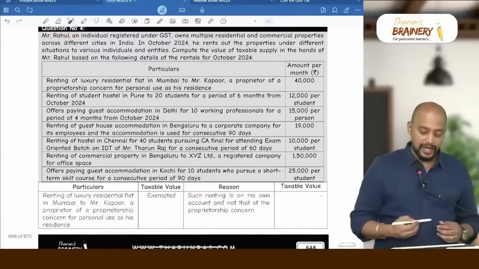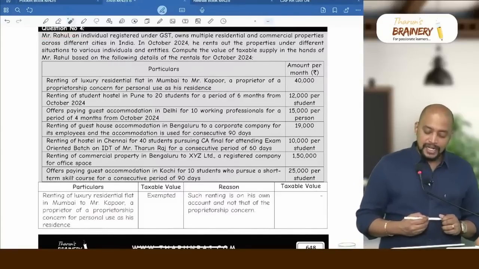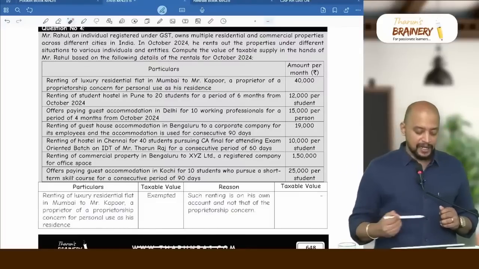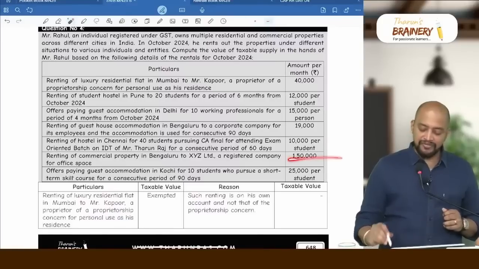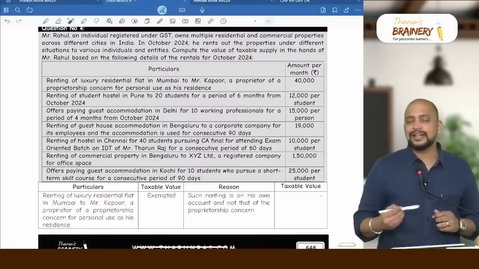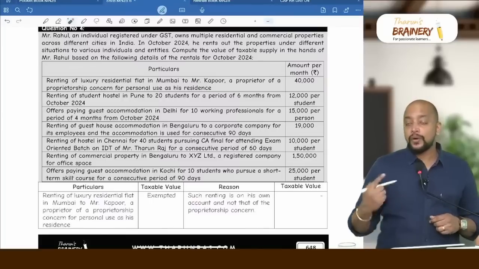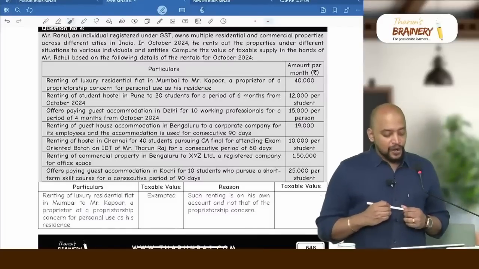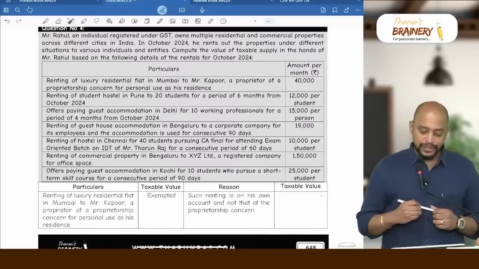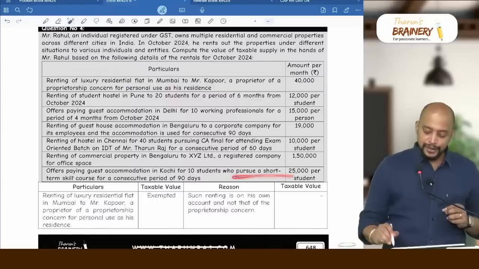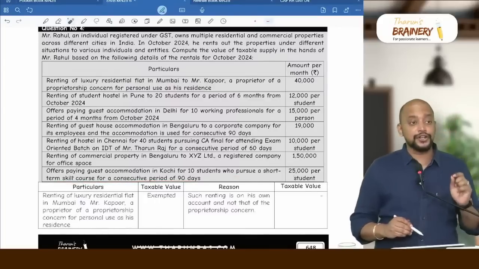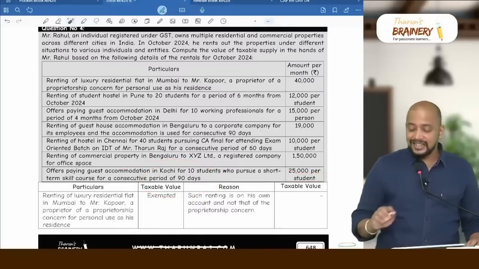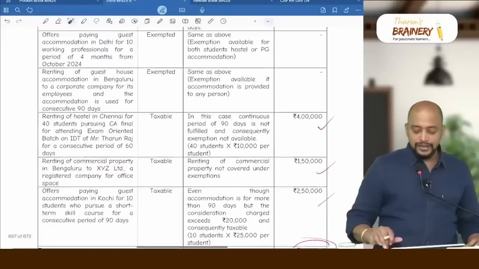Rahul, supplier. Then next, renting of commercial property in Bengaluru to XYZ Limited, a registered company, for office space, 1,50,000, definitely taxable. But sir, in case of commercial property, we have RCM only when the supplier is unregistered. Here the supplier is registered. Then PG accommodation in Kochi for 10 students who pursue a short-term skill course for a consecutive period of 90 days. Even though it is for a consecutive period of 90 days, the charge is not less than or equal to 20,000. So that will be taxable.